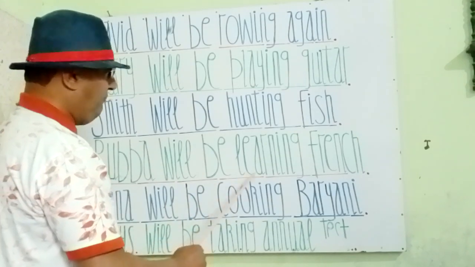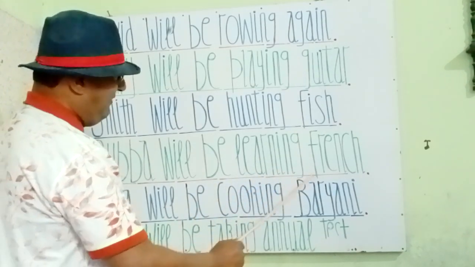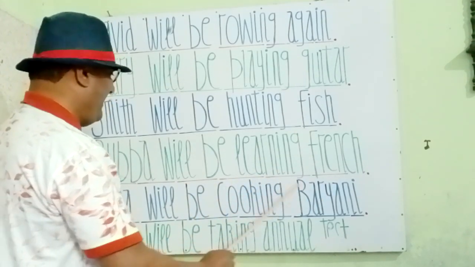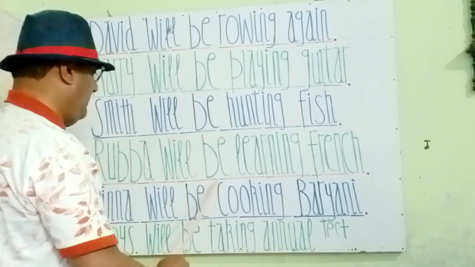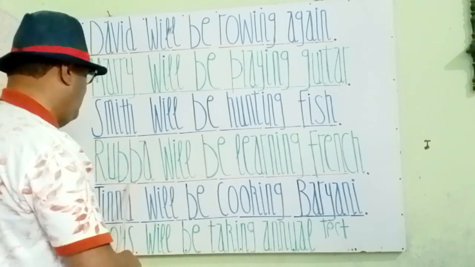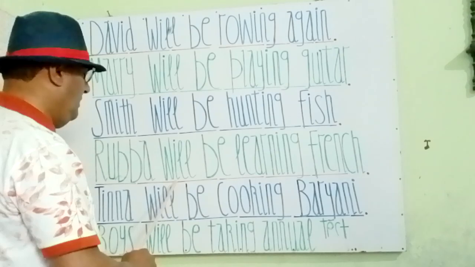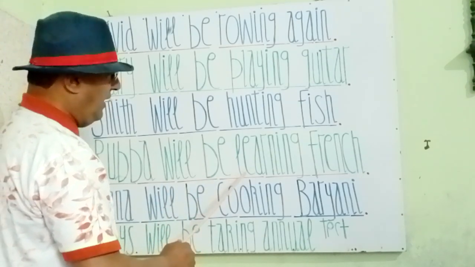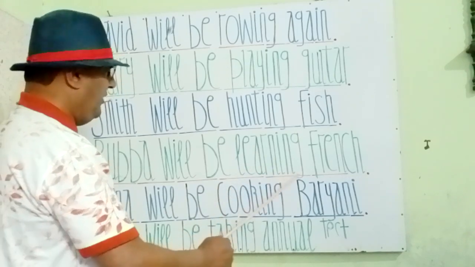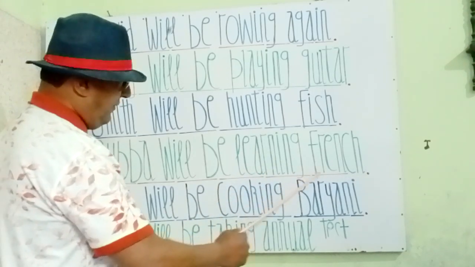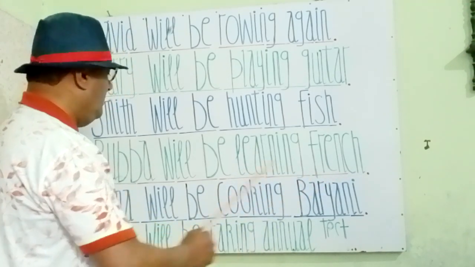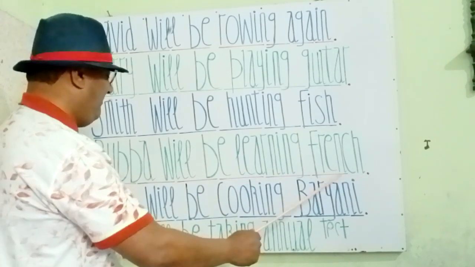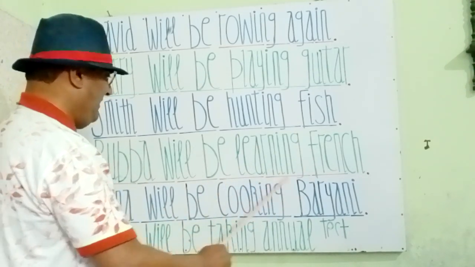Ruba will be learning French. Ruba is a singular female noun. Will is a helping verb. Be is for continuity of a verb, and learning is a basic verb, and French is an object and a noun. So Ruba will be learning French.